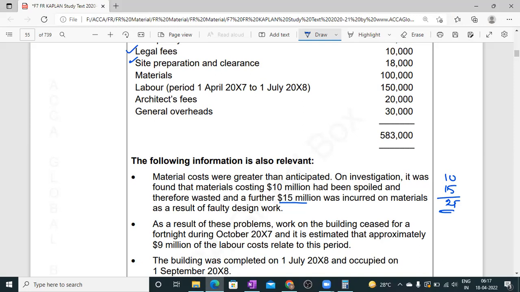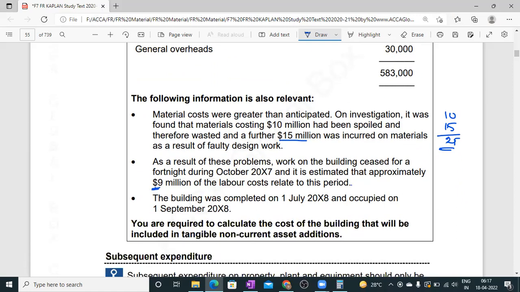Then coming to the labor. As a result of this problem, work on the building ceased for a fortnight during October, and it was estimated that approximately 9 million labor cost went into this. So this is also not included. The building was completed on 1st July 2008 and occupied on 1st January 2008.